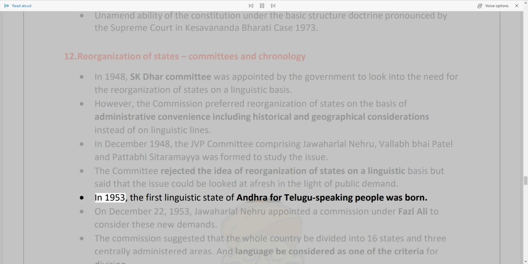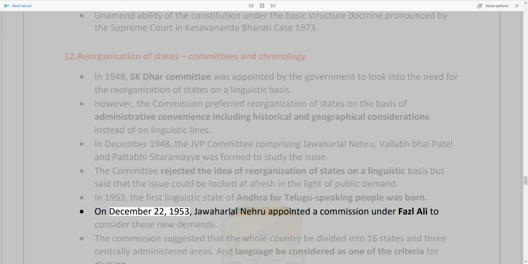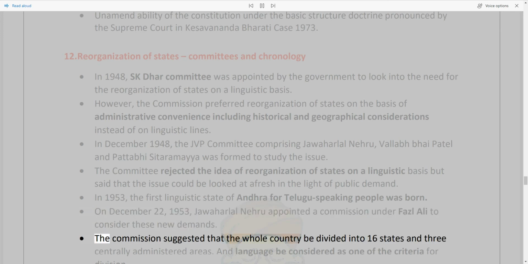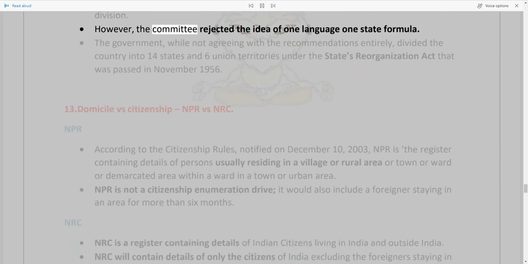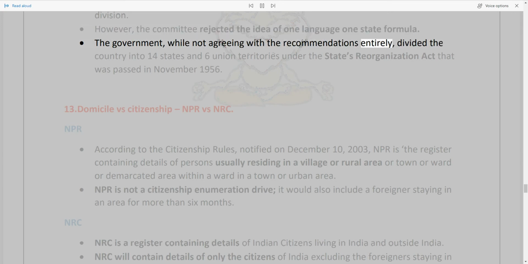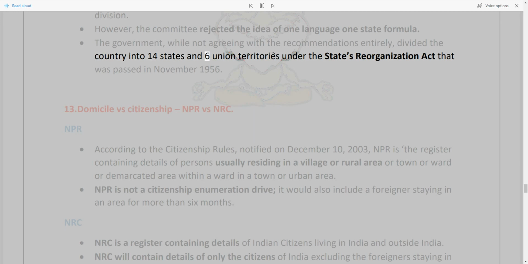In 1953, the first linguistic state, Andhra for Telugu-speaking people, was born. On December 22, 1953, Jawaharlal Nehru appointed a commission under Fazl Ali to consider these new demands. The commission suggested that the whole country be divided into 16 states and 3 centrally administered areas, and that language be considered as one of the criteria for division. However, the commission rejected the idea of the one language, one state formula. The government, while not agreeing with the recommendations entirely, divided the country into 14 states and 6 union territories under the States Reorganization Act passed in November 1956.